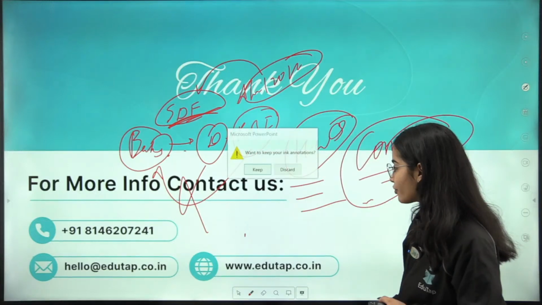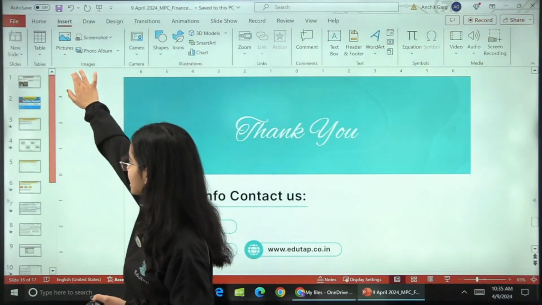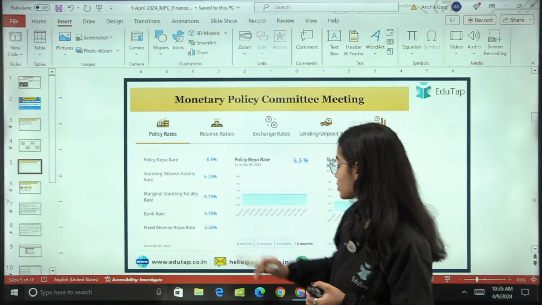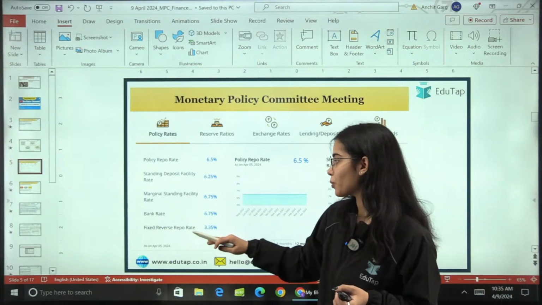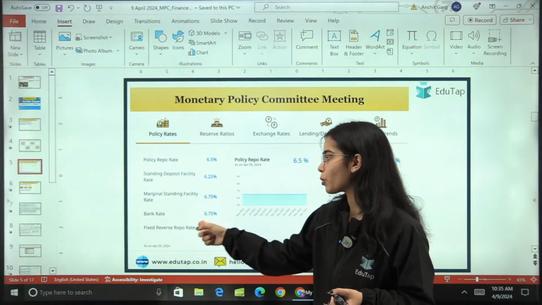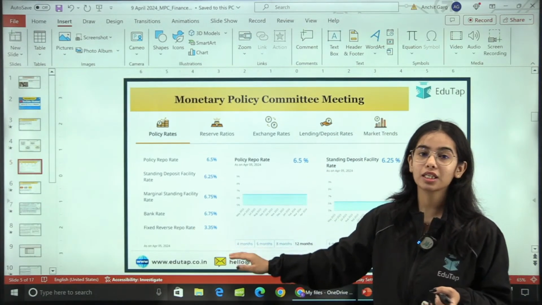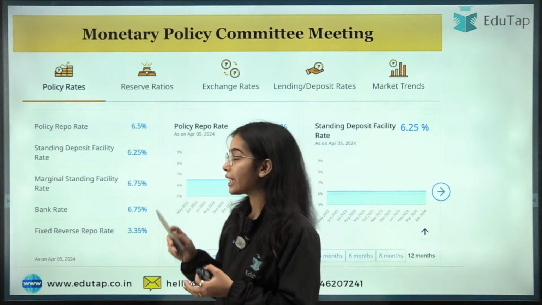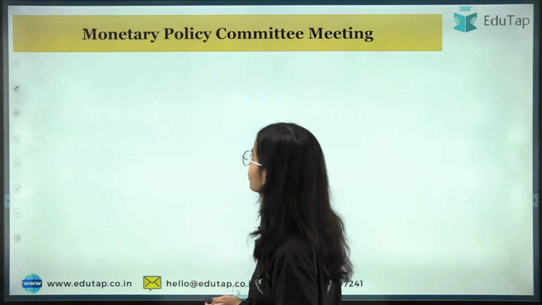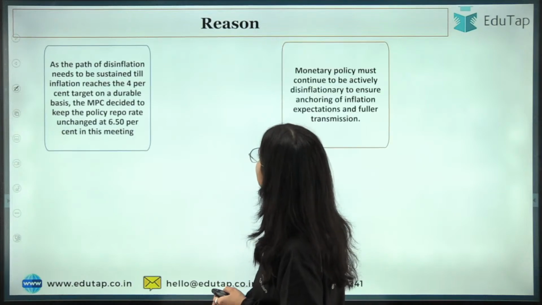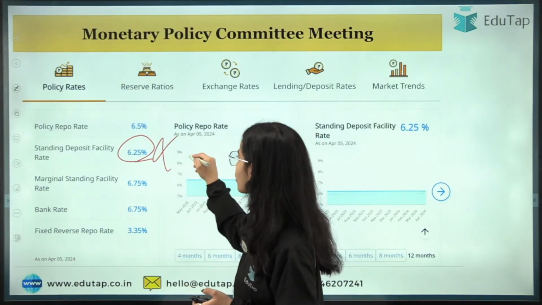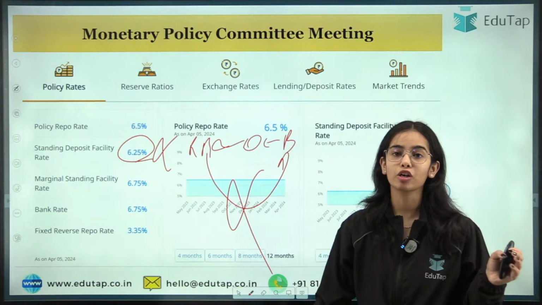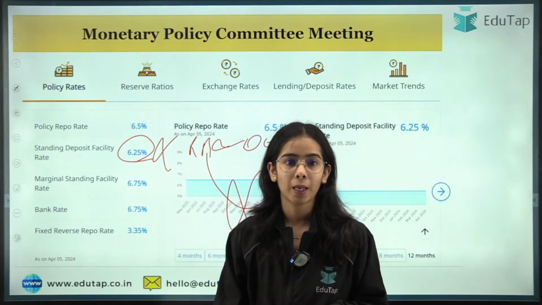And remember that the SDF rate is connected with the repo rate. SDF is less than the repo rate by 0.25%, and you can see that SDF is 6.25%, while the fixed reverse repo rate is 3.35%. So you will not want to deposit your money under the reverse repo rate. You will want to deposit your money under the SDF because SDF is higher. Under the SDF, the Reserve Bank of India takes the deposits of the banks, but the RBI does not have to give any collateral or government security. So that's why SDF is better.